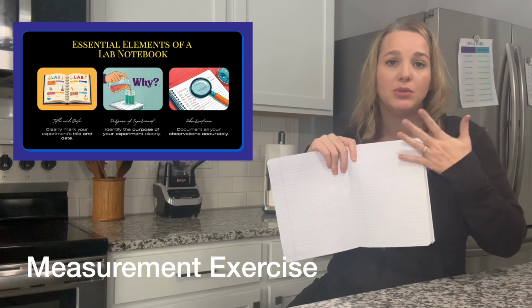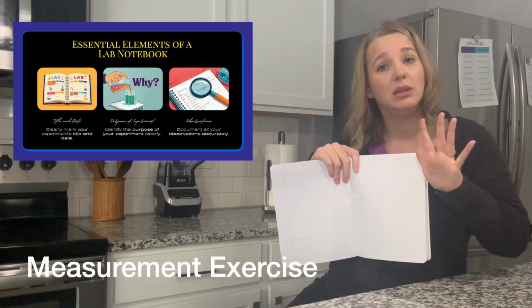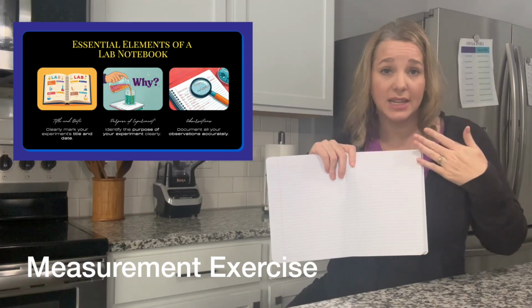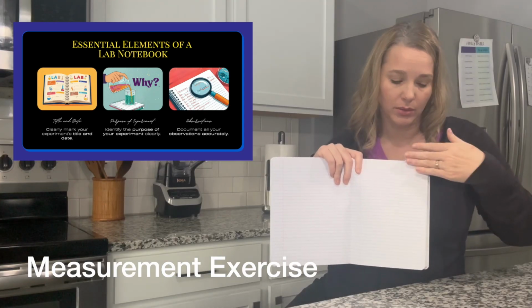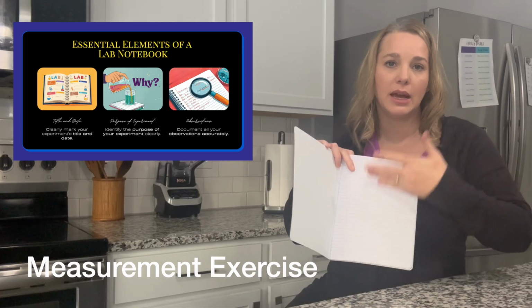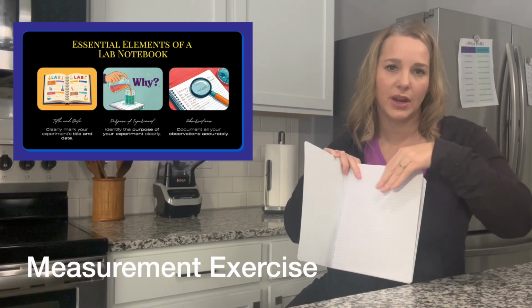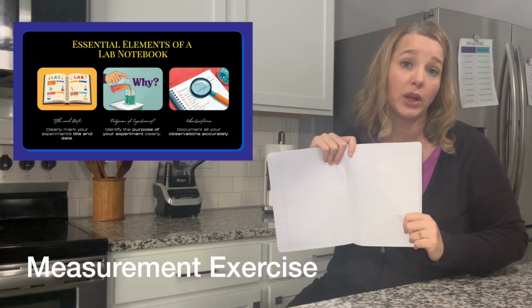So every time that you take notes, I want you to give it a title. Sometimes I'll tell you what that is, sometimes I won't. But every day that we have a class, I want you to take notes, make a title, and then don't forget to put in your table of contents that same title so that you can go back to it and find it. So today's is measurement exercise because that's what we're going to be working on today.